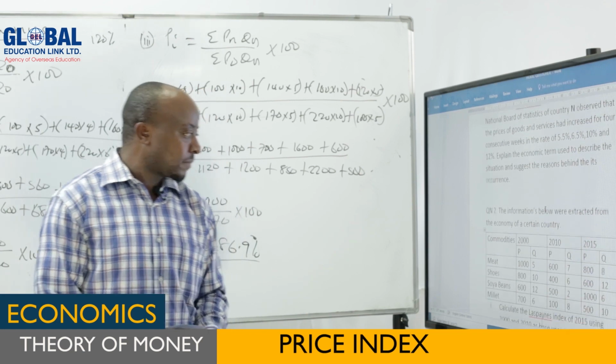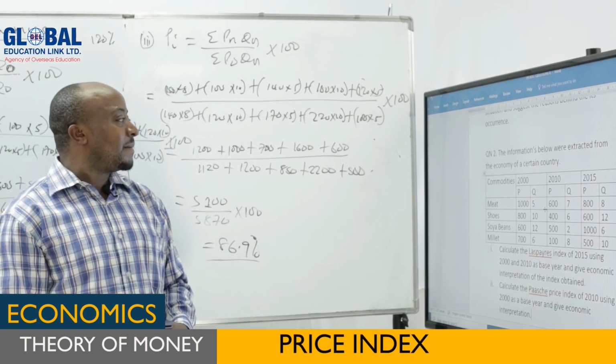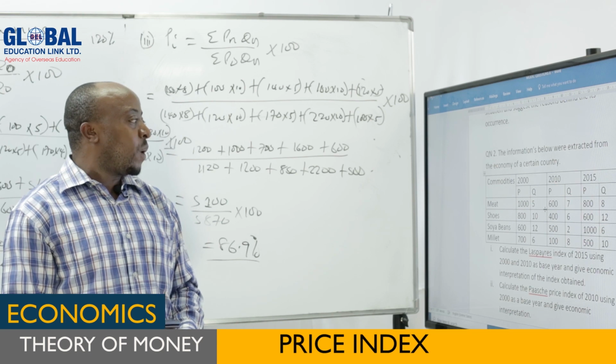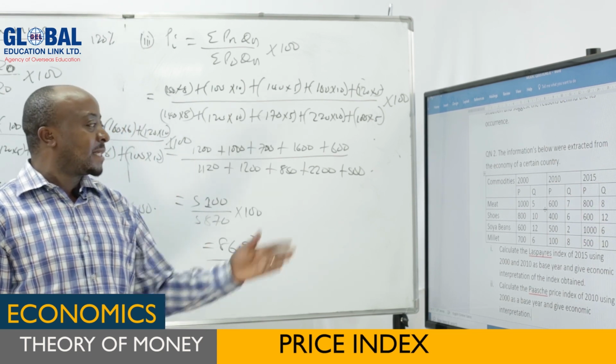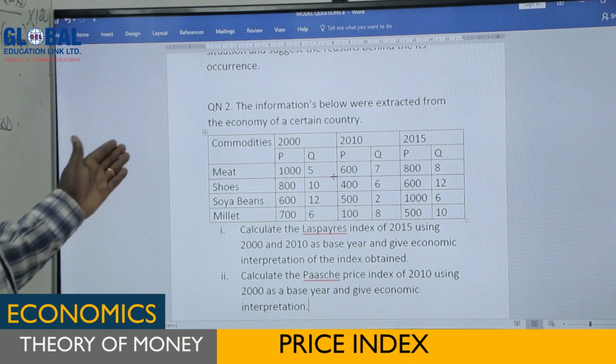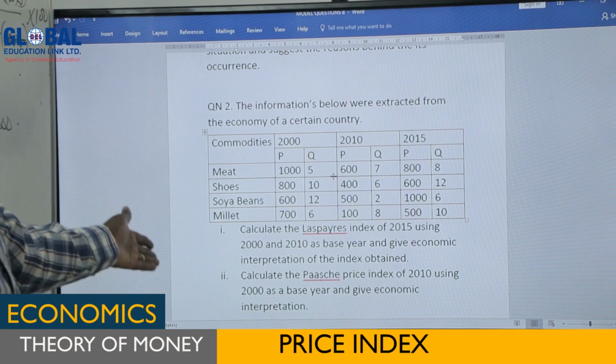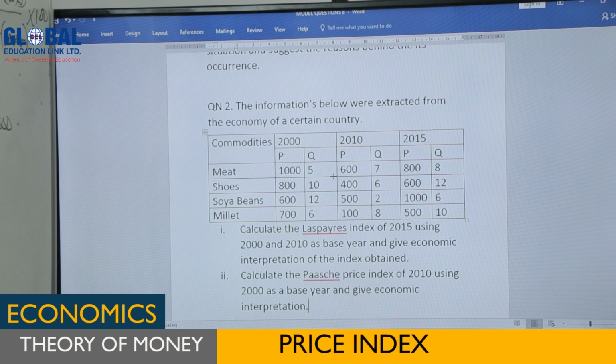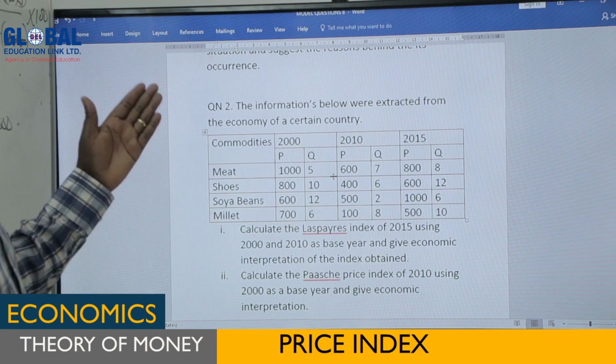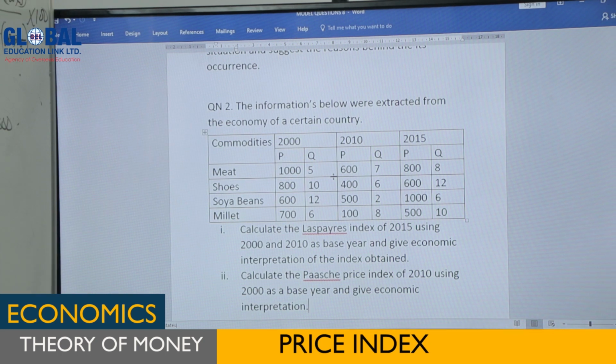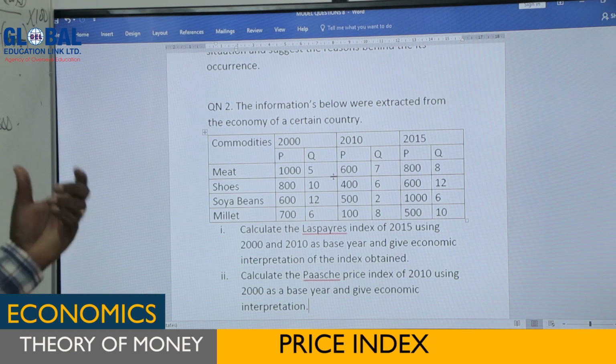Then for the second question, the information below was extracted from the economy of a certain country. In this, we have 4 commodities: meat, shoes, soybeans, and millet. And we have 3 years: 2000, 2010, and 2015. We also have prices in each year. Now the questions are asking, number 1, calculate Laspeyres price index of 2015 using 2000 and 2010 as base years and give economic interpretation of the index obtained.